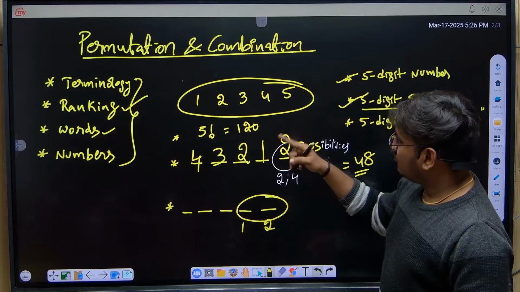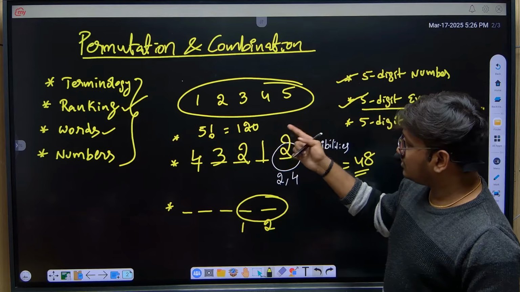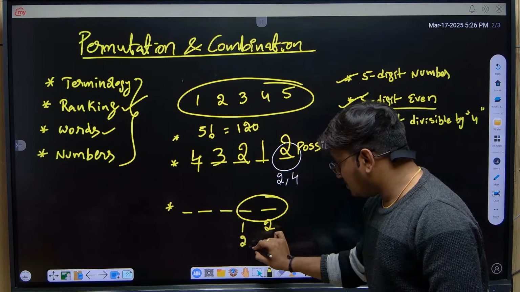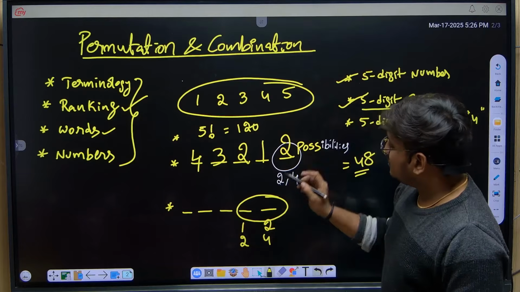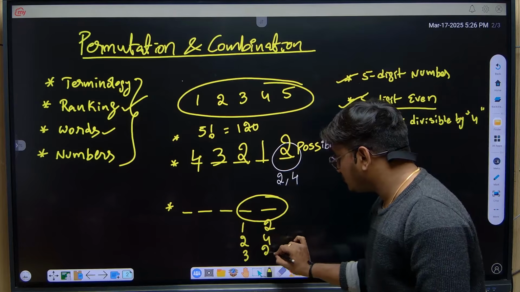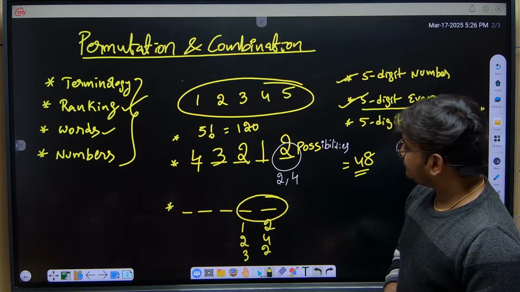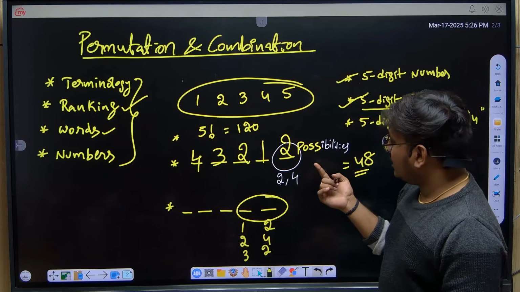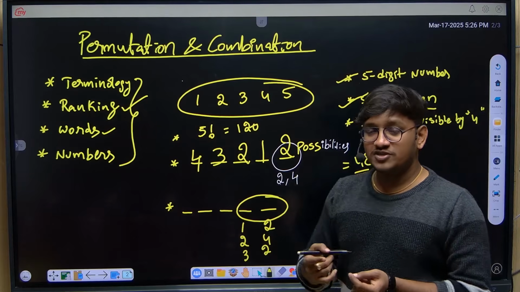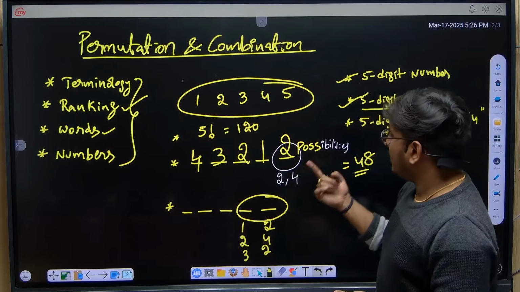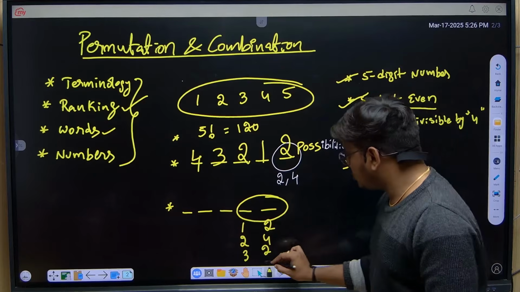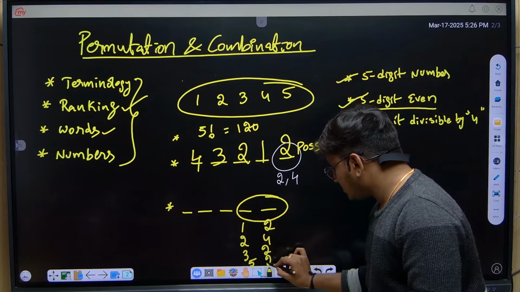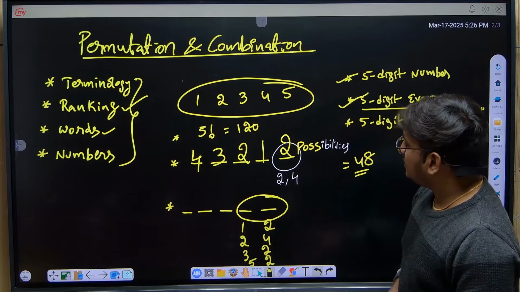Next 13, 14, 15, no, 21, 23, 24. Yes, it can be 24. Next, it can be 32. Next, 41, 42, 40. You cannot write 44 because here they didn't mention anything about repetition being allowed. Next, you can write 52. 52 we can take. Yes, that's it.